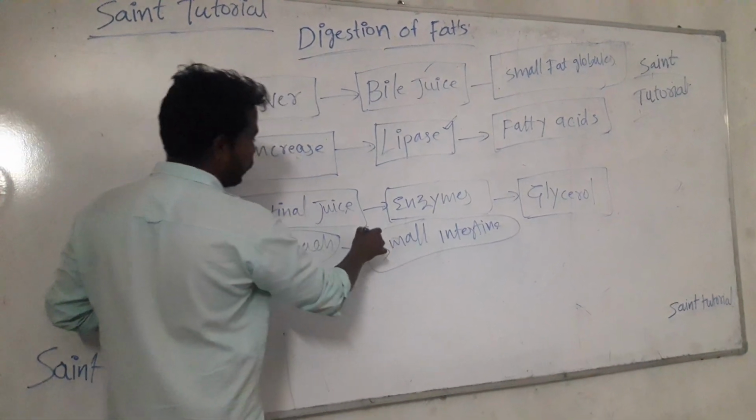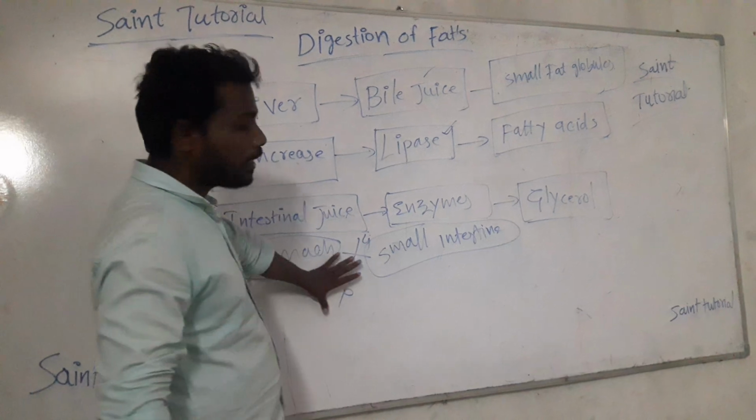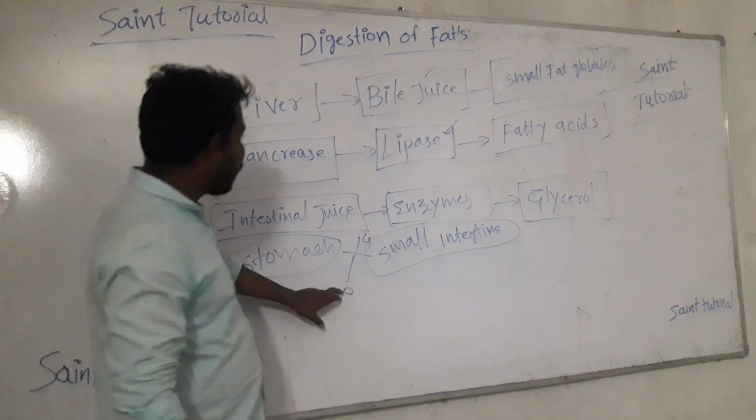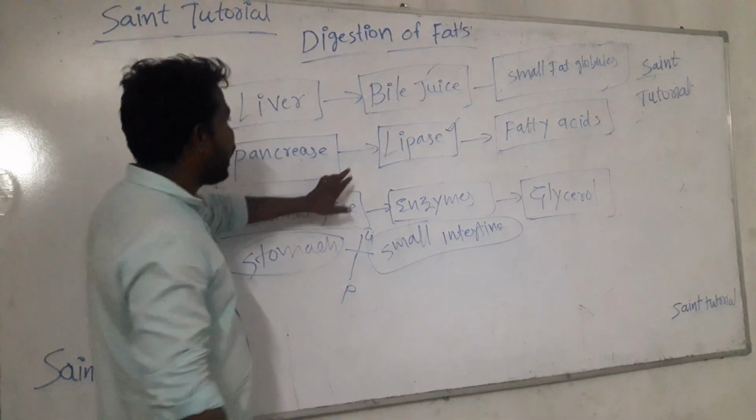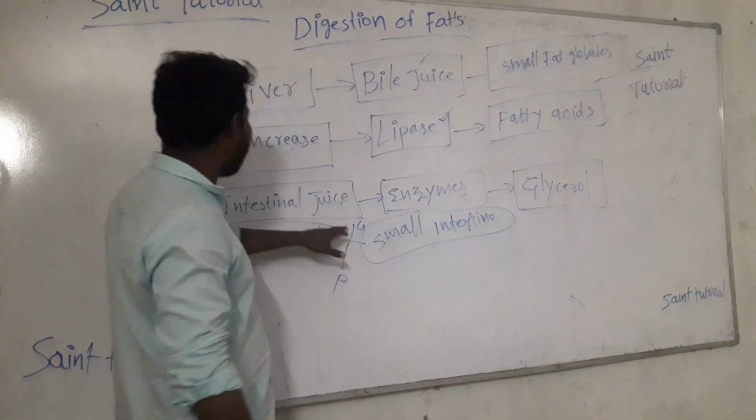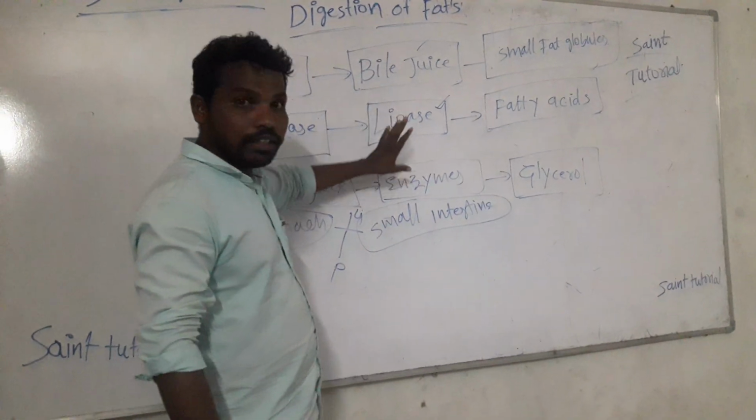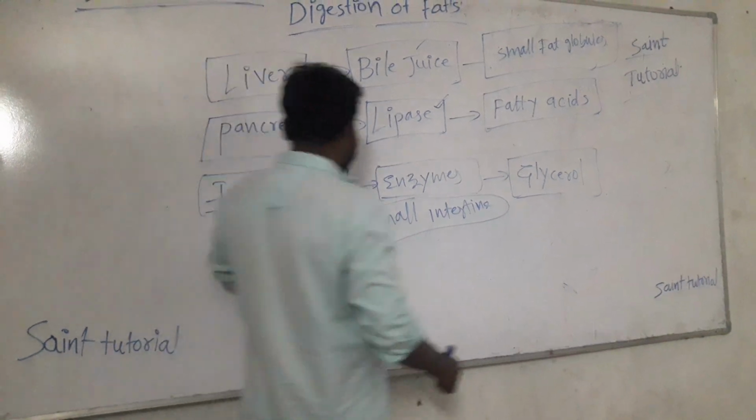Pancreas and liver. So now begins the digestion of fats. The pancreas releases the lipase enzyme and the liver releases the bile juice. These are two key points. So let's understand with the flow chart.